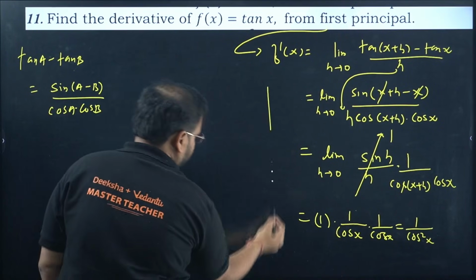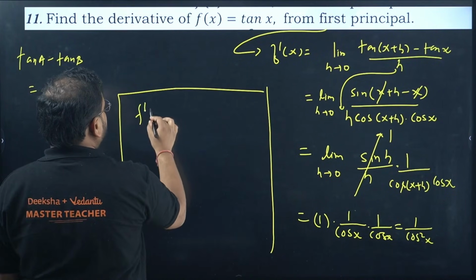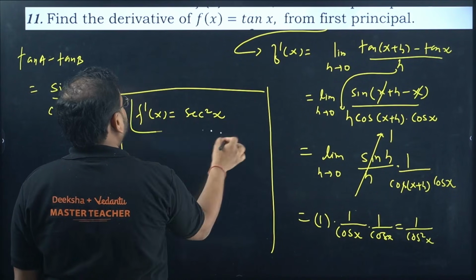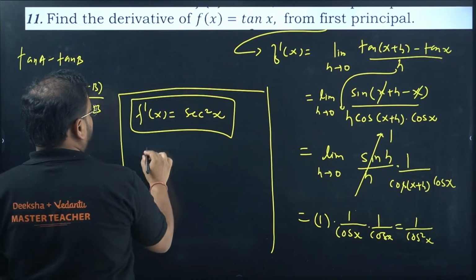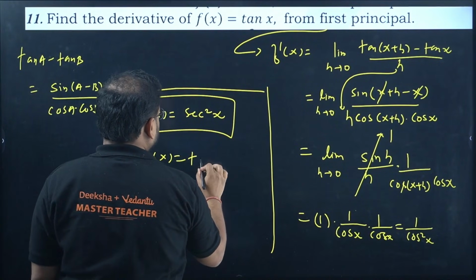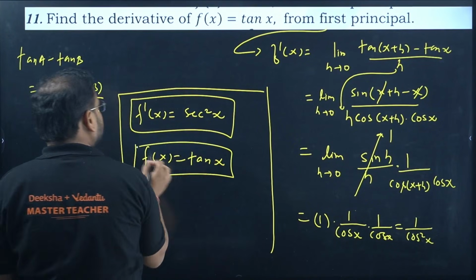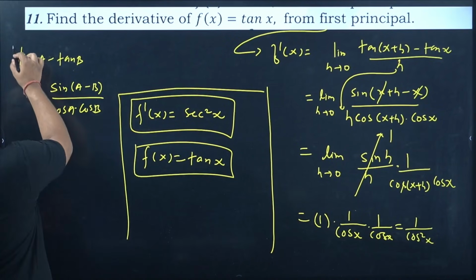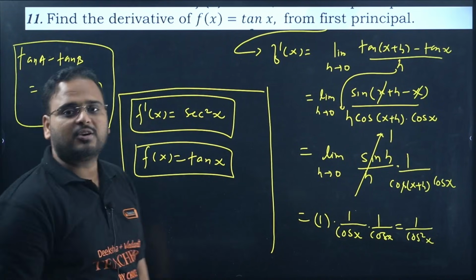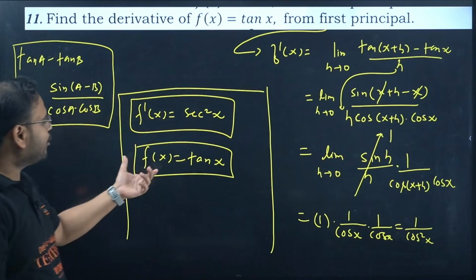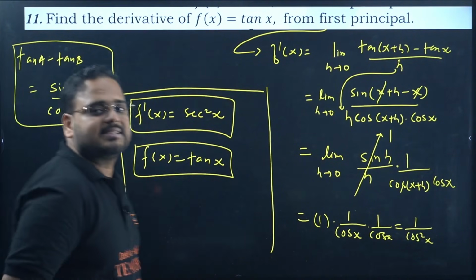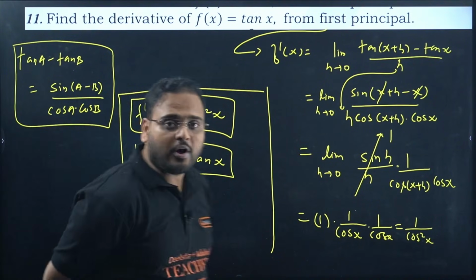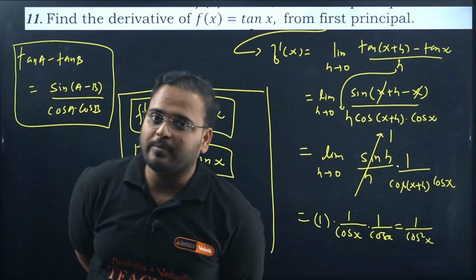So I am getting this value, f dash of x equals 1 upon cos square x. How much is that? Sec square x. This is the derivative of tan x if the function f(x) is tan x. From the first principle I get the derivative as sec square x. Any problem? No. Right? Only the formula matters over here. So too many boxes. Just to make things clearer for all of you, f(x) is tan x, f dash of x is sec square x. Clear or not? Please check one more time. Yes. So going strong, having fun. We are close to completing our limits and derivatives also.